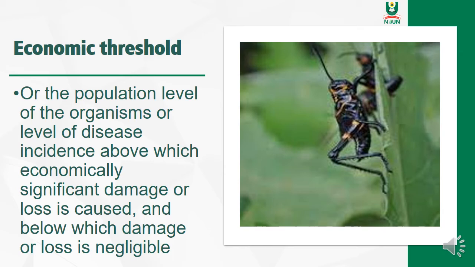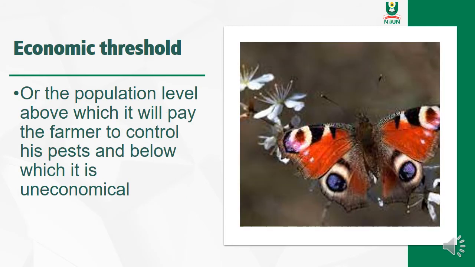So when you go to the farm, you look around: how much is the damage that is done? What kind of control measure will I use that will not drain my pocket as a farmer? These are the things that bring about economic threshold. It can also be defined as the population level at which it will pay the farmer to control his pests and below which is uneconomical. Just the same thing that I've been saying.